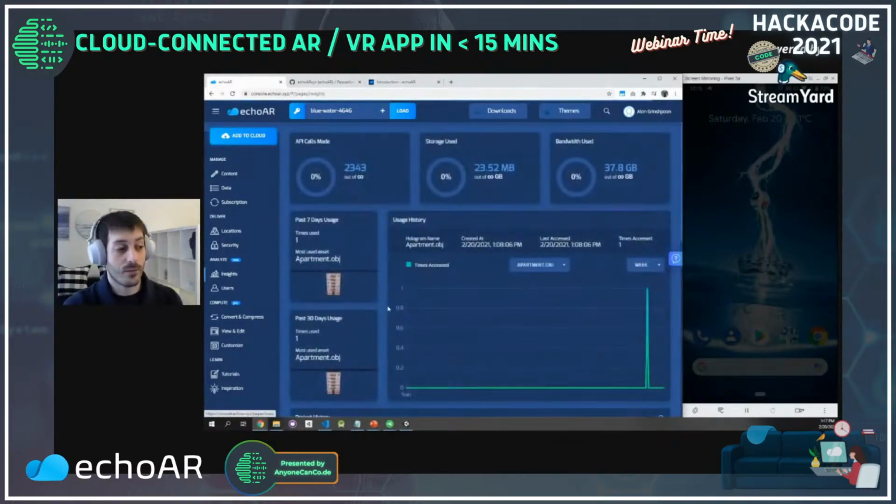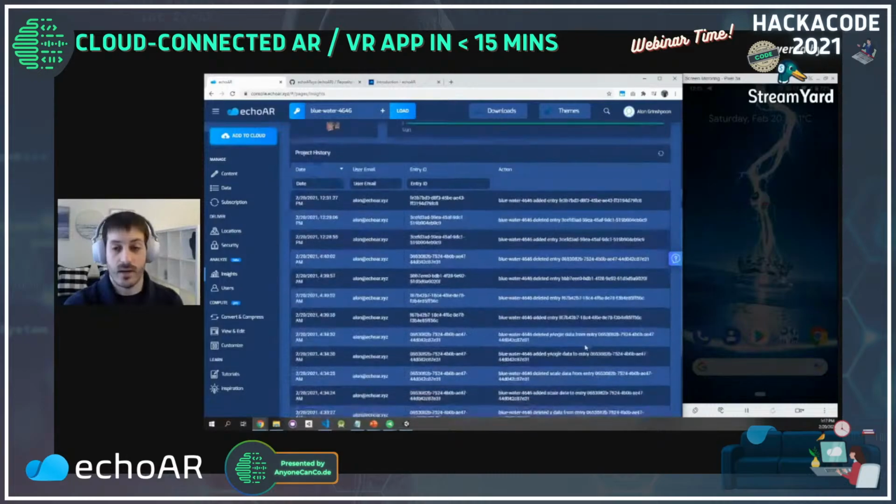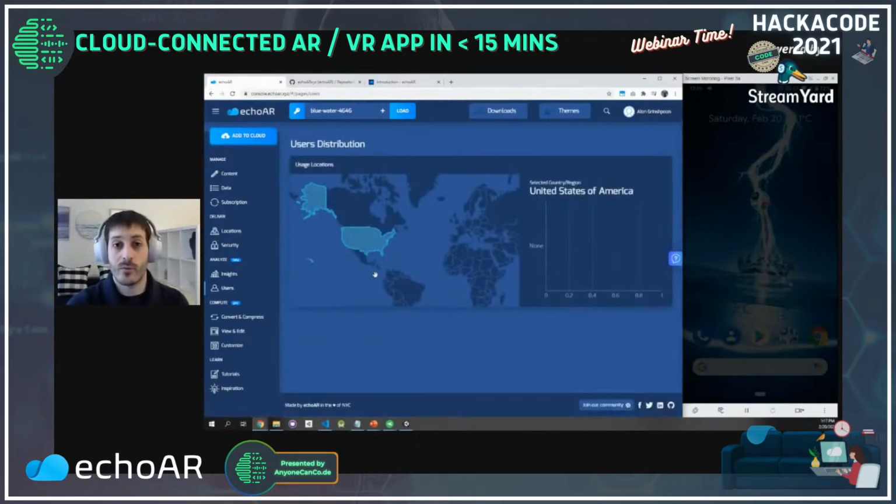Insights is a really powerful page, shows you how your content is being used. You can see, for example, we used the apartment building, so we see a spike in usage. You can monitor user engagement and how your project is doing. In users, you can see the distribution of users around the world, where your users are coming from, how they're interacting with your content.